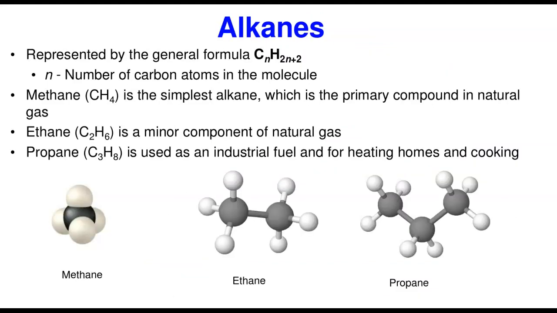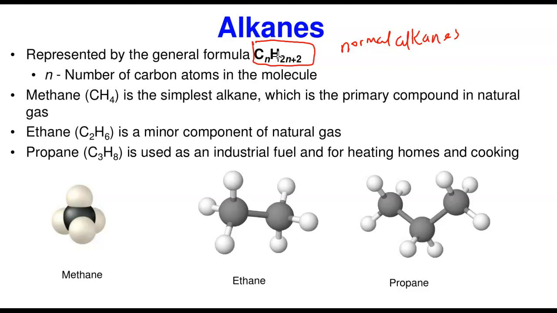So alkanes are the simplest group of organic compounds. Like I told you, they have carbon-to-carbon single bond as their functional group, or you can just say they don't have a functional group. That's okay. They have a general formula of CnH2n+2, particularly the normal ones. We call them the normal alkanes. The normal alkanes don't have any branching and are not cyclic. I'm going to show you what that means. Here, n represents the number of carbon atoms in the molecule.